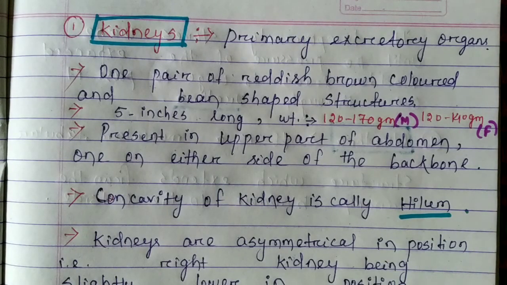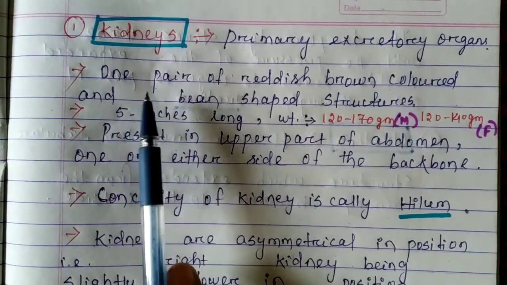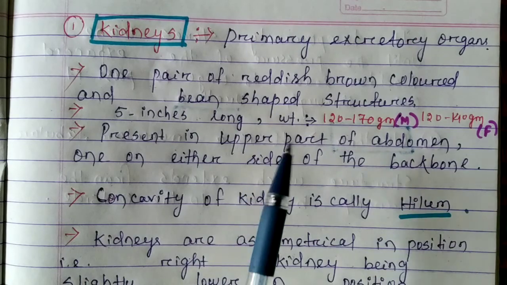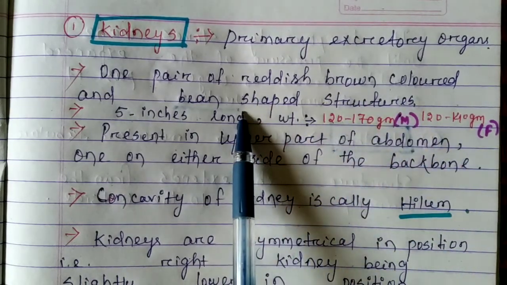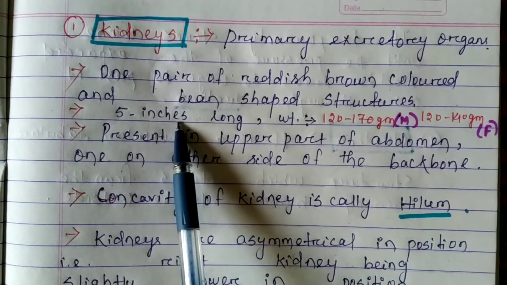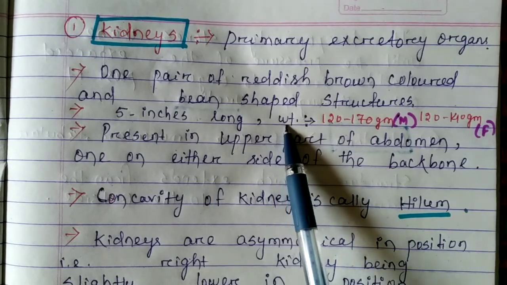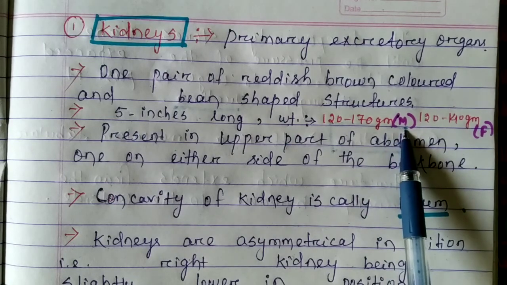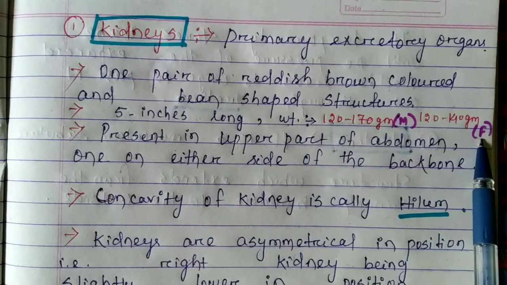Kidneys are the primary excretory organ, and there is one pair, that means two kidneys, in our body, which are reddish brown in color and bean shaped, about 5 inches long. Each kidney weighs 120 to 170 grams in males and 120 to 140 grams in females.